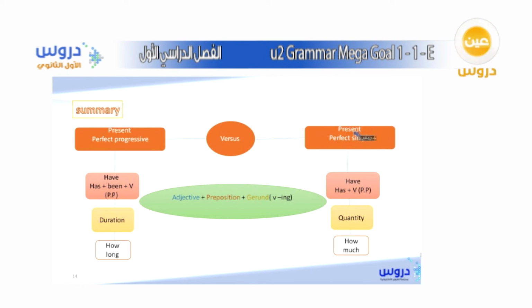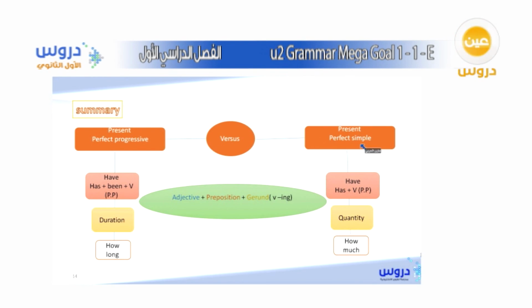And then we talked also about the present perfect simple, okay? And we said this is how we can form the present perfect simple, by only adding either have or has depending on the subject plus the third form of the verb. And we said that the present perfect simple is concerned about the quantity, the how many times, or how much, okay?